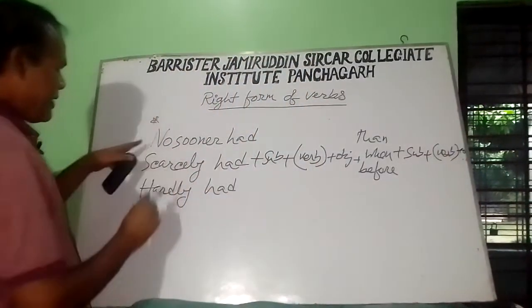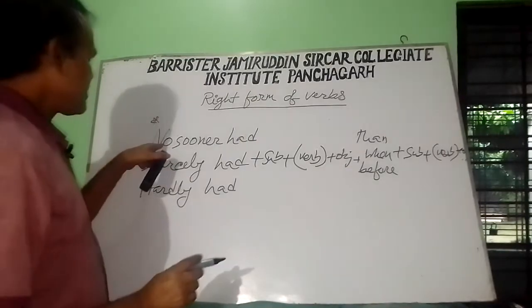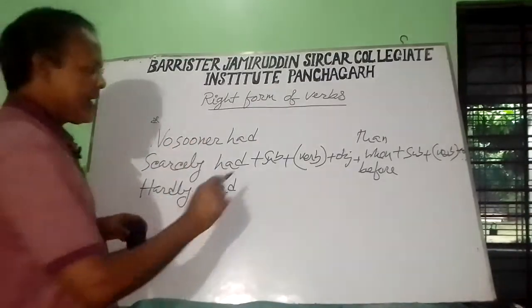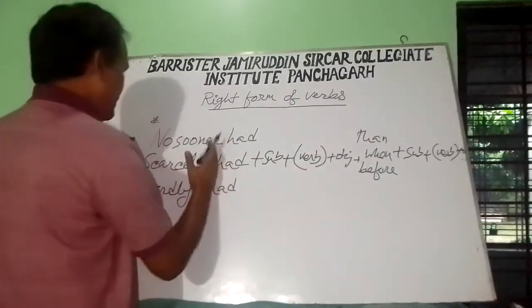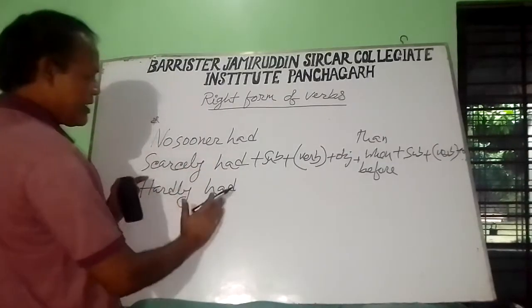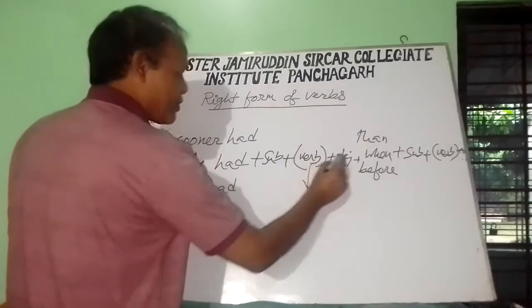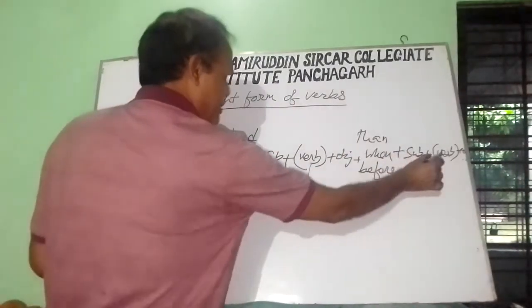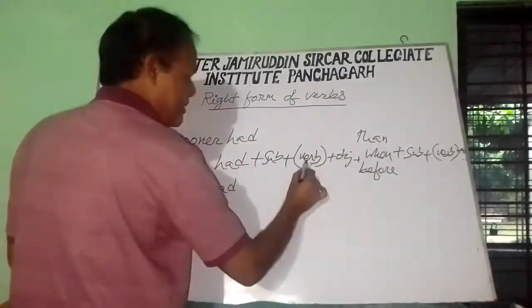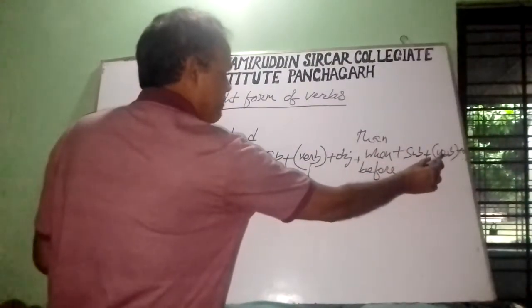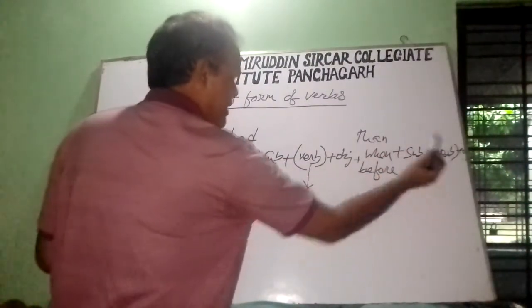So if the sentence begins with no sooner had, scarcely had or hardly had, there are two verbs. Here is a verb and after than or when or before there is another verb.